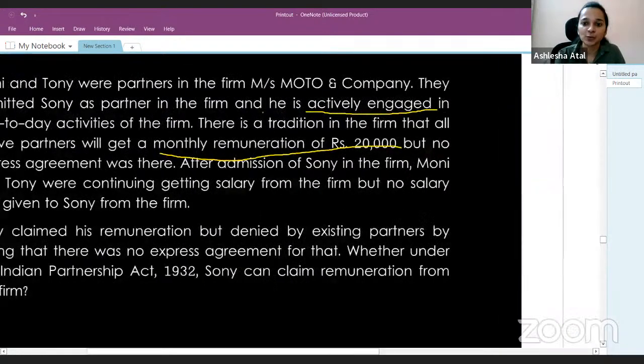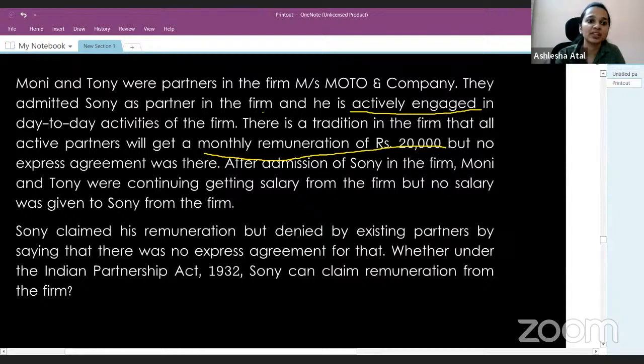After admission of Sony in the firm, Moni and Tony were continuing to get salary. So after Sony enters the firm, Moni and Tony, who were already working partners, continue to receive the salary, but no salary was given to Sony. Though he was also a working partner, he was not being given any salary from the firm.